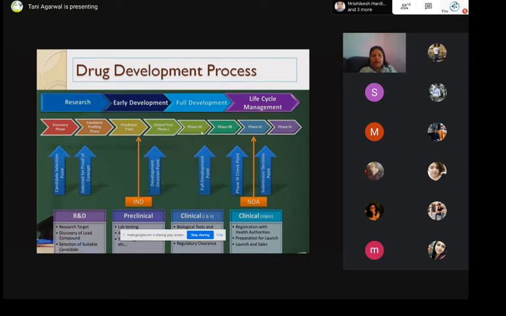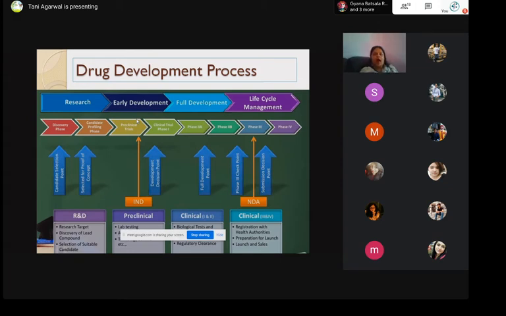So this arrow, if you would look, on top of this arrow is another bar, which is blue and purple. So this is showing you the broad phases of the drug development process. The first phase is the research process, which includes the discovery phase as well as candidate profiling phase. By candidate profiling, we are looking at drug candidates or the chemical moieties under check. Then comes the early development phase, where we are beginning to do preclinical trials. Mind you, preclinical trials are always animal studies.